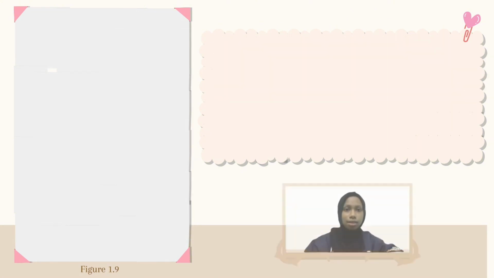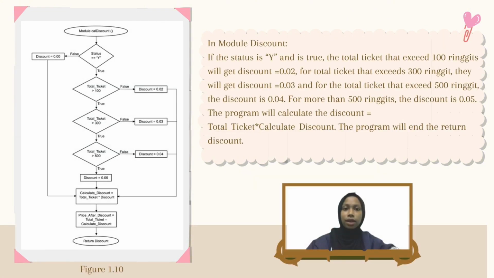In module discount, if the status is Y and is true, the total ticket that exceeds RM100 will get a discount equal to 0.02. For a total ticket that exceeds RM300, they will get a discount equal to 0.03, and for a total ticket that exceeds RM500, the discount is 0.04.